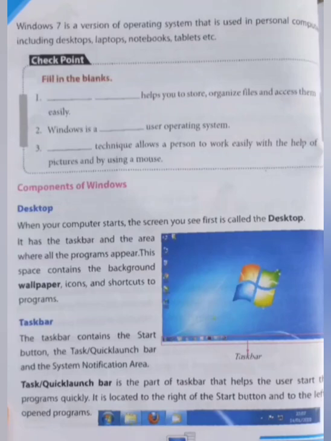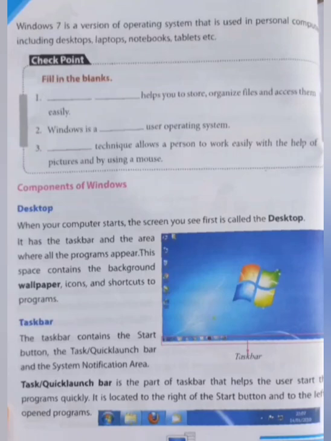Now we will see the taskbar. The taskbar contains the start button, the taskbar buttons, and the system notification area. From the taskbar you can easily open any program very quickly.